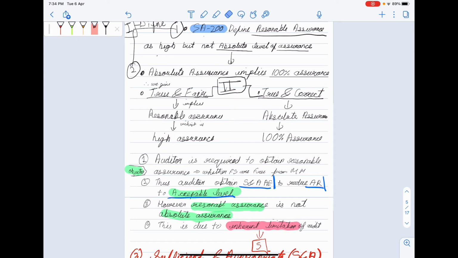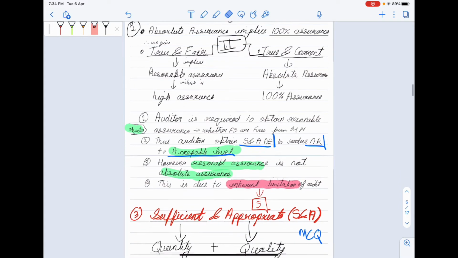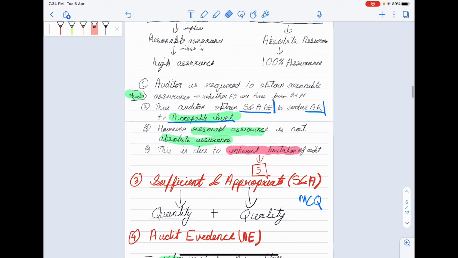Auditor is required to obtain reasonable assurance whether financial statements are free from material misstatement or not. Thus auditor obtains sufficient and appropriate audit evidence to reduce audit risk to an acceptably low level. However, reasonable assurance is not absolute assurance. This is due to inherent limitations of audit. We understood what is sufficient: it refers to quantity, and appropriate refers to quality.